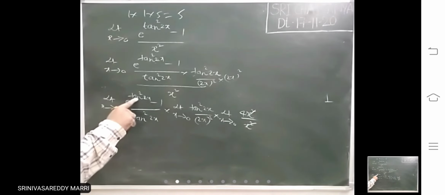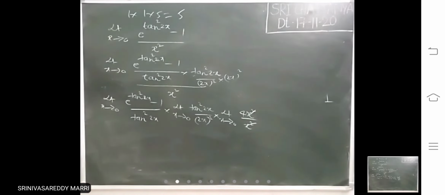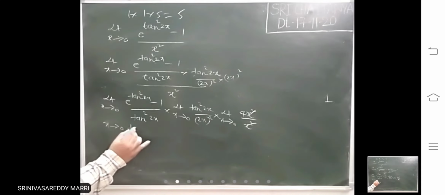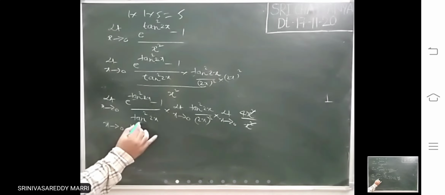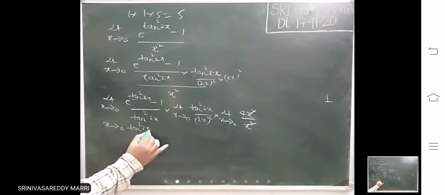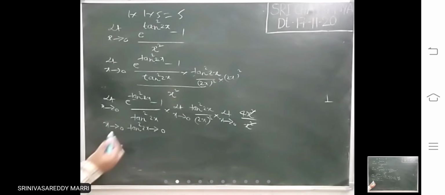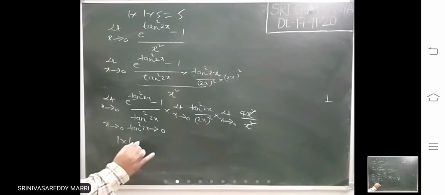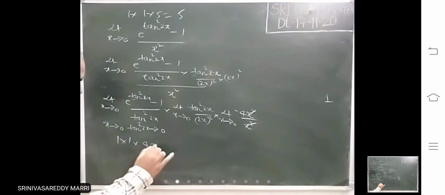So if you look at (e^x minus 1) by x, if x tends to 0, tan square 2x tends to 0. Tan 0 is 0. So that means this is 1, into this is 1, into this is 4. So the answer is 4. Like that, you use the limit.